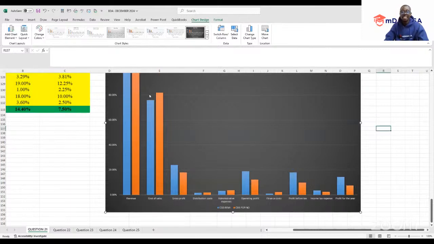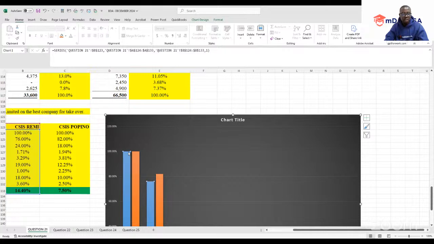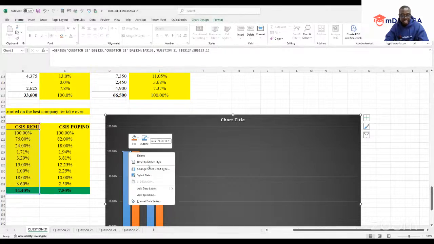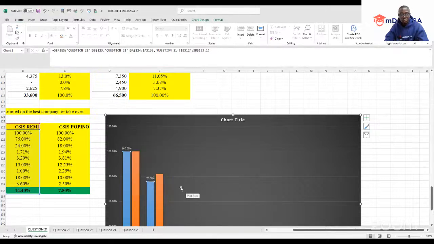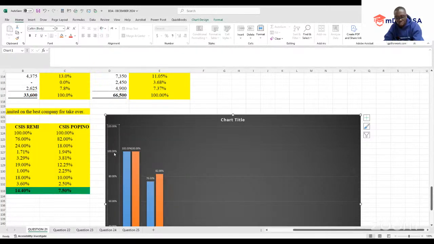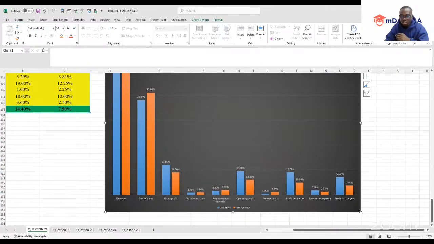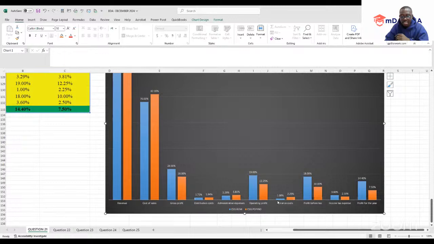This is easy. All you need to do is click any of our graphs, then right click, then you come to data labels and add data labels. The same will happen with the other company: right click, then add data labels. So that whenever you're doing a presentation, I can remove that, and voila, this is our presentation. See, our data is presented.